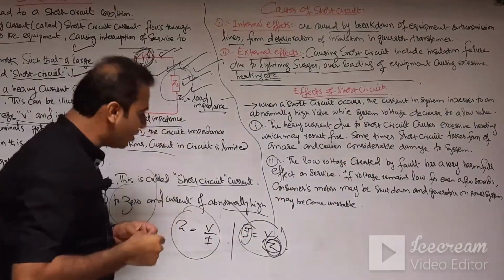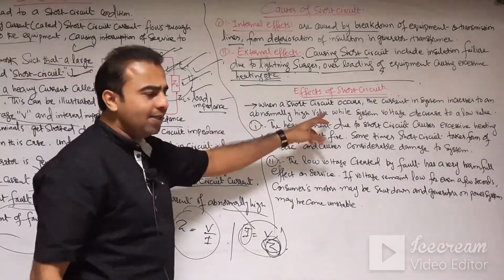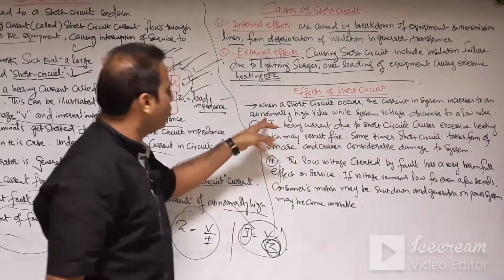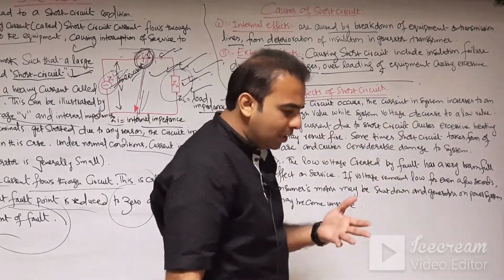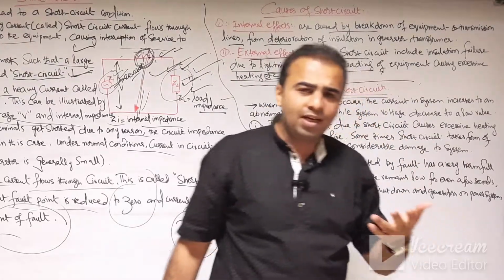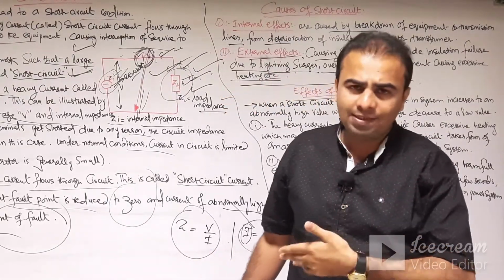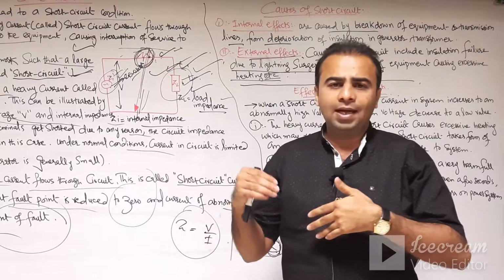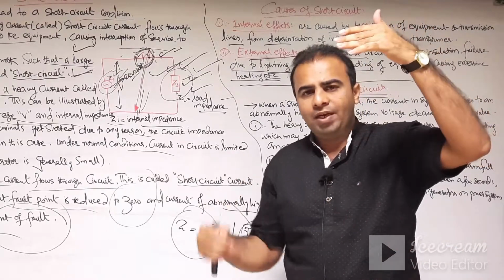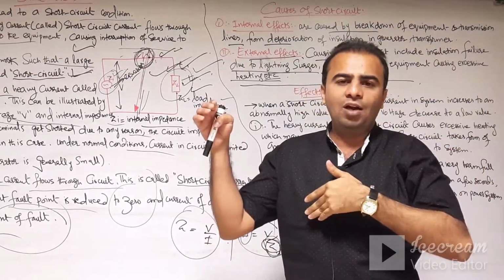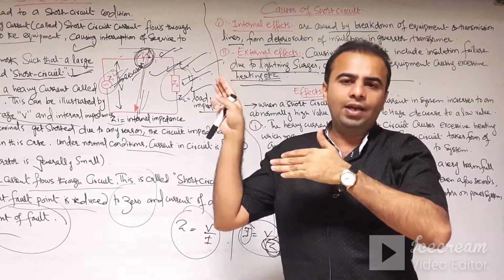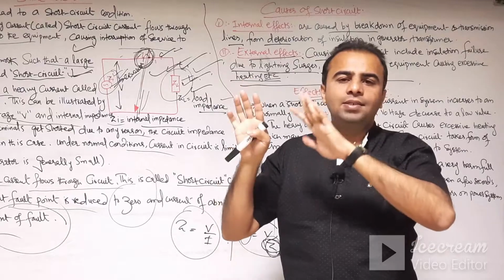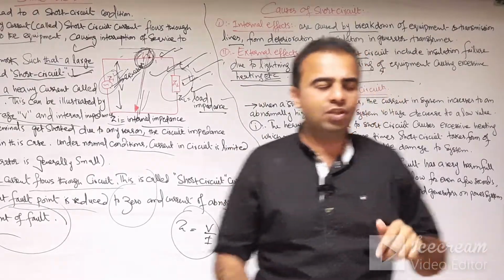Now discussing the effects of the short circuit. Whenever a short circuit occurs, the current in the system increases to an abnormally high value while the system voltage decreases to a low value. So this is the effect of the short circuit, which I have already described in this lecture. If a short circuit occurs, the current is abnormally high, the impedance is very low, and the voltage at the fault point, at the short circuit point where the current is very high, is reduced to zero. So this is the main effect of the short circuit.